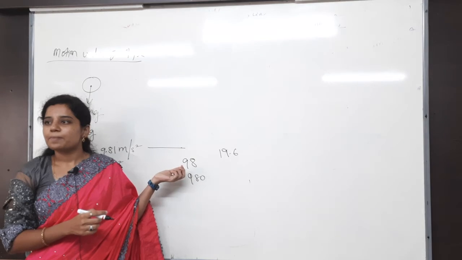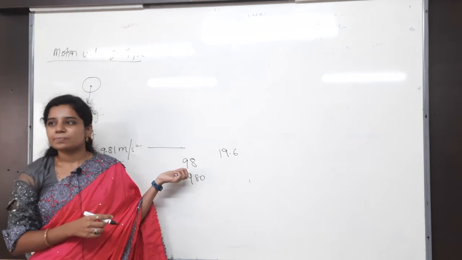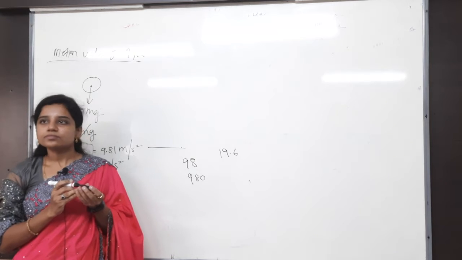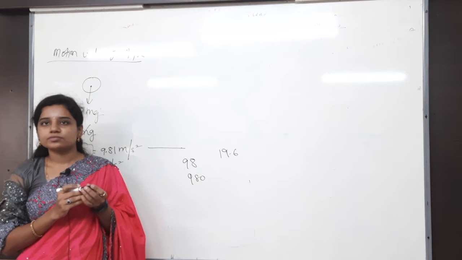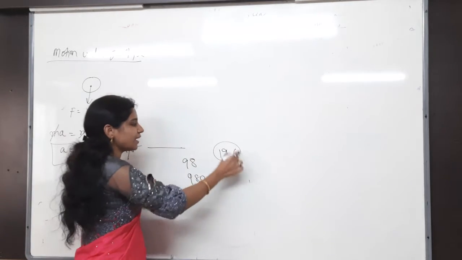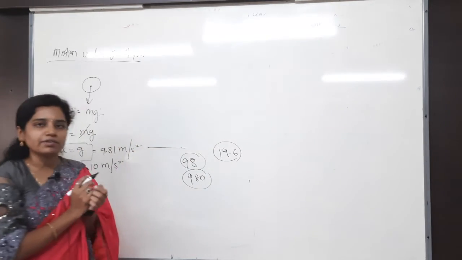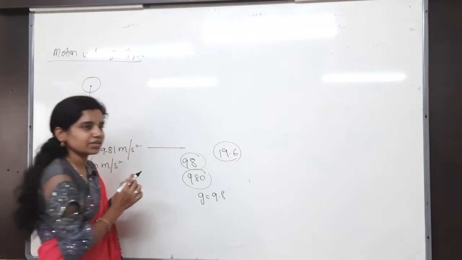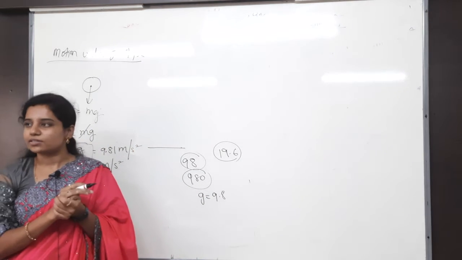Whenever you see this kind of values, at that time just apply g is equal to how much? 9.8. Why? Because we can directly cancel.